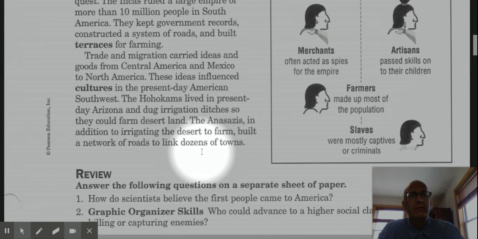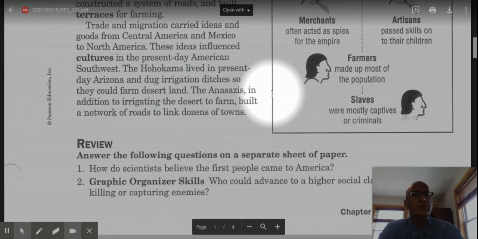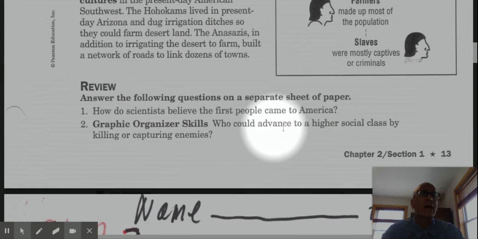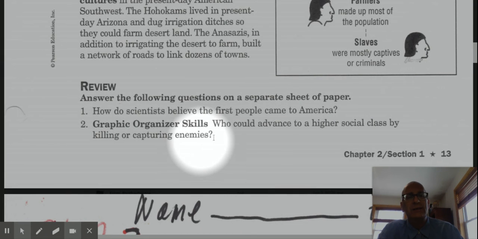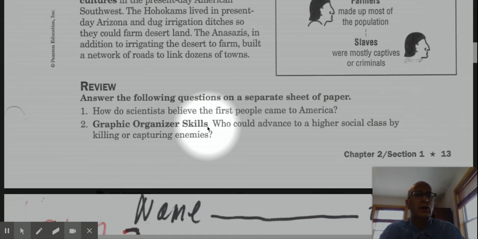And the second question is connected to our graphic organizer on Aztec society. Who could advance to a higher social class by killing or capturing enemies? Please answer both of these questions in a Google Doc, number your responses, and please, please, please use complete sentences.